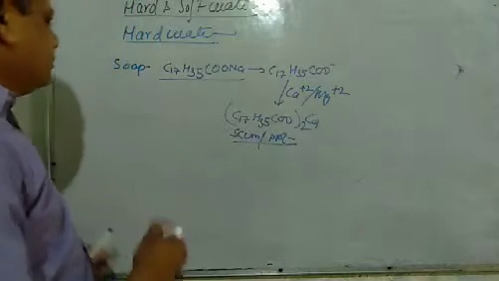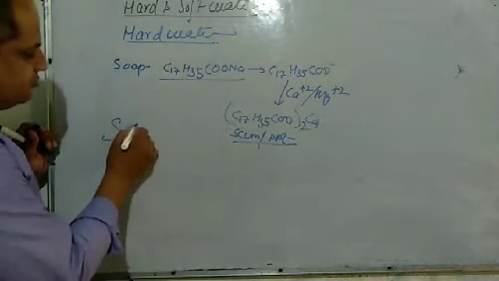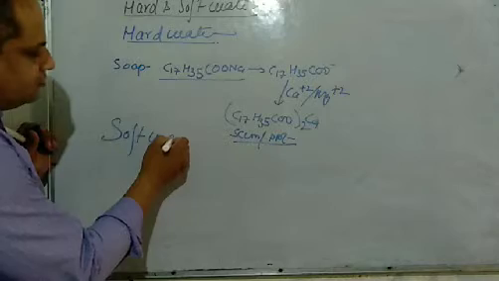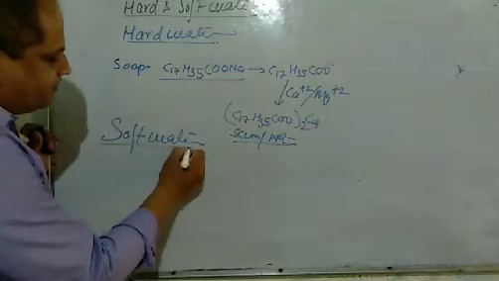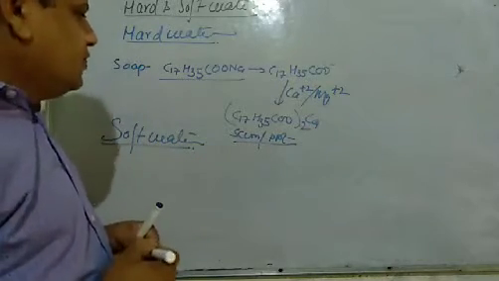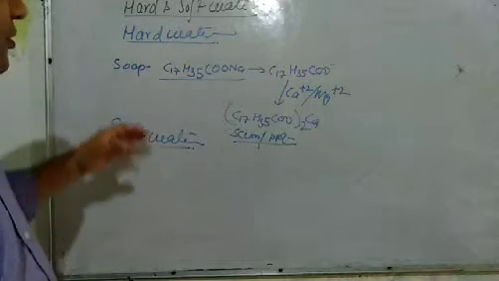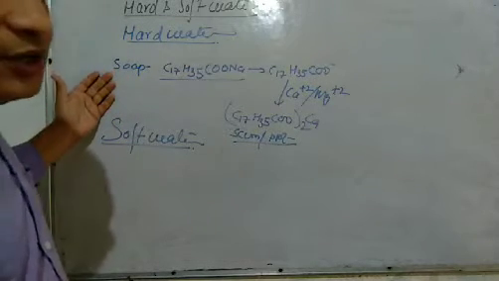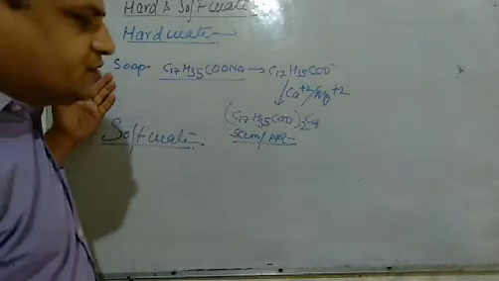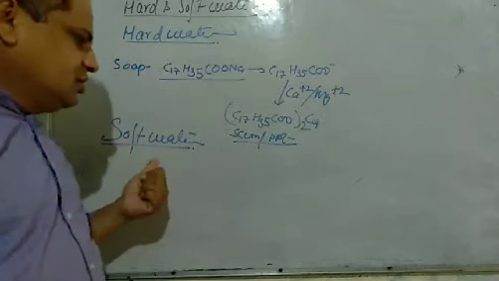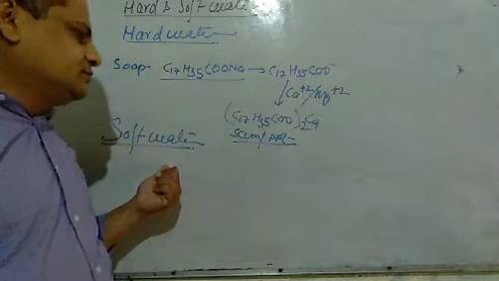Now soft water. The water which is free from bicarbonates, chlorides and sulfates of calcium and magnesium is called soft water.